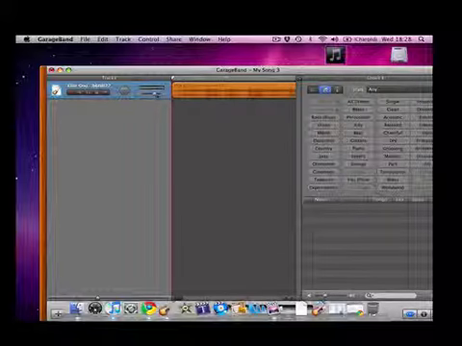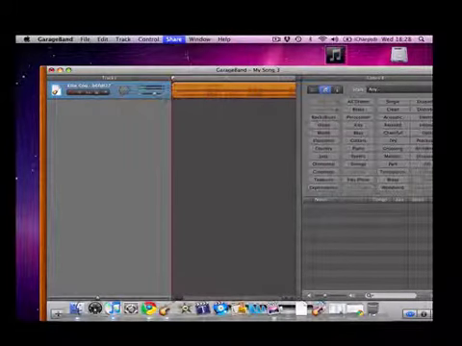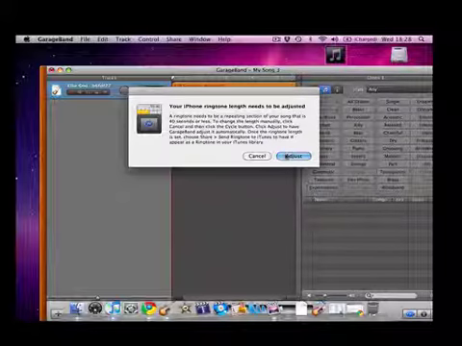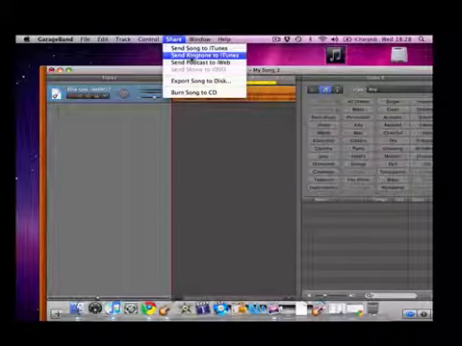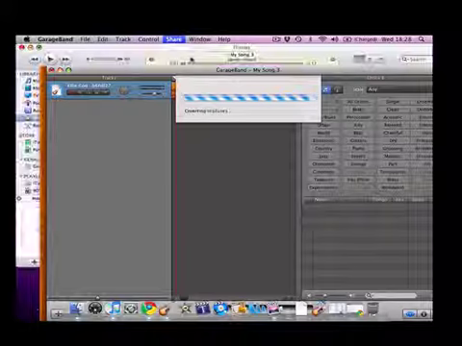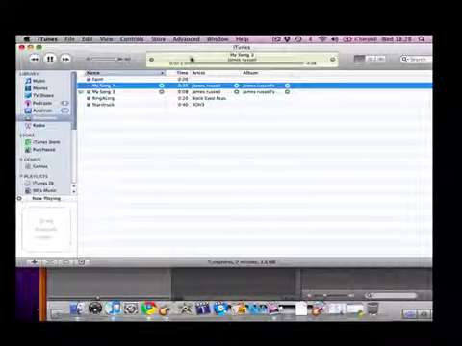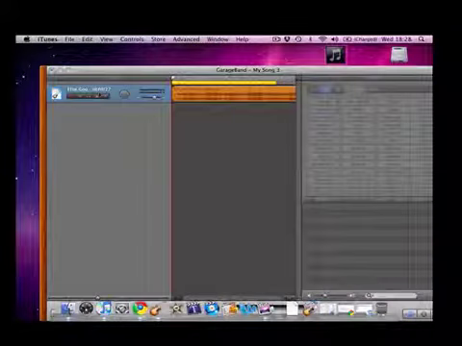Okay, so once you've got it in there, all you have to do is go to Share, Send ringtone to iTunes. Click Adjust, it will adjust it, then click Share again and Send ringtone to iTunes. Once it's gone to iTunes, it will start playing. Like I said, you can have any song.